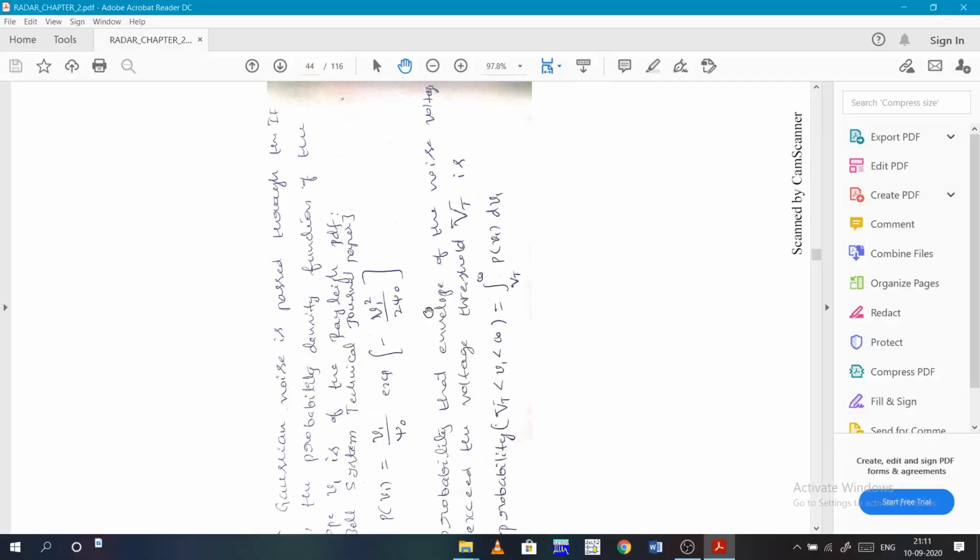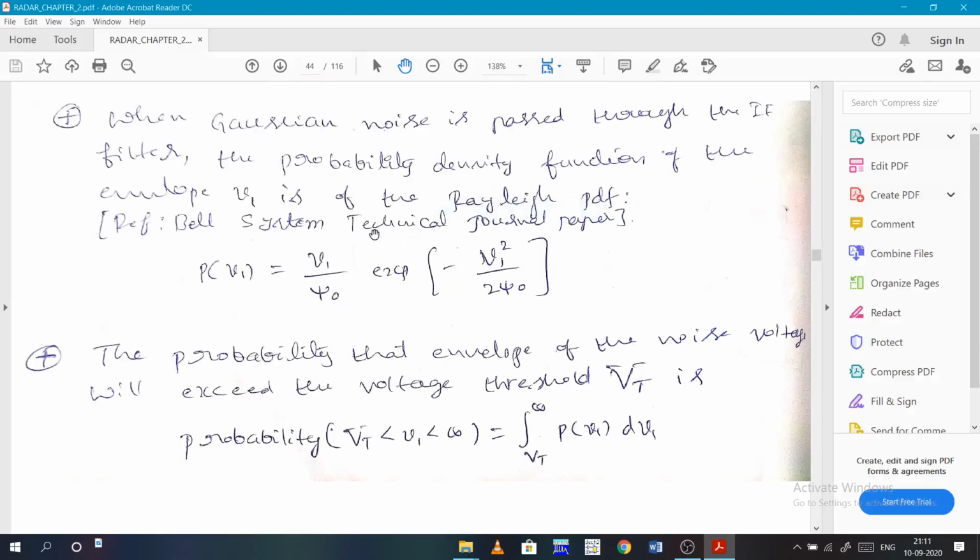So when Gaussian noise is passed through the IF filter, the probability density function of the envelope V1 is the Rayleigh PDF. R is the envelope, which is the voltage level V1. So P of V1 equals V1 by psi naught, exponential e power minus V1 square by 2 psi naught. He replaced R with V1.